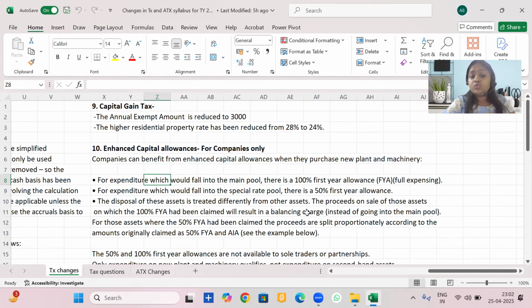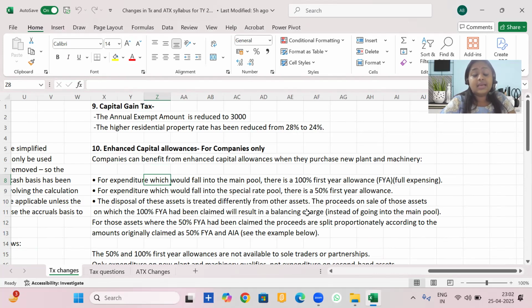Those rules that we discussed till 31st March 23 were only applicable for that period. Post that, we are going to discuss what happens if there is a disposal of assets on which super deduction or first year allowance was claimed, and how to treat those disposals in the books.